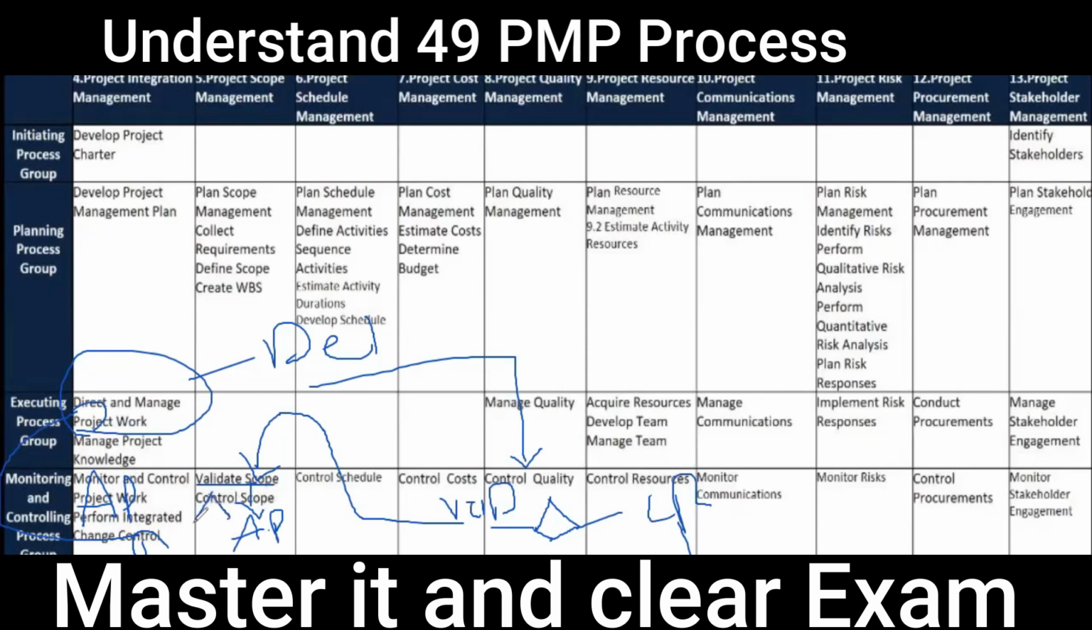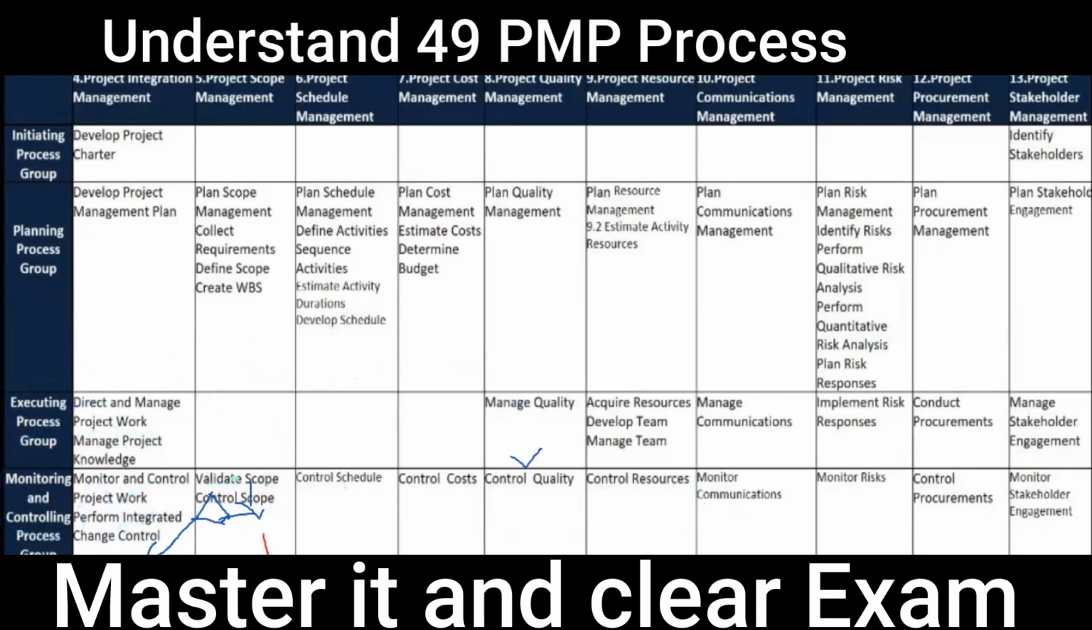Then we go for close. Here again we have a decision to make: does the client accept or not? If the client accepts, then we have the accepted deliverable. If the client rejects, then again we have a change request. So this accepted deliverable goes to close project, and it gets transferred into the final product or services. This is the deliverable journey.